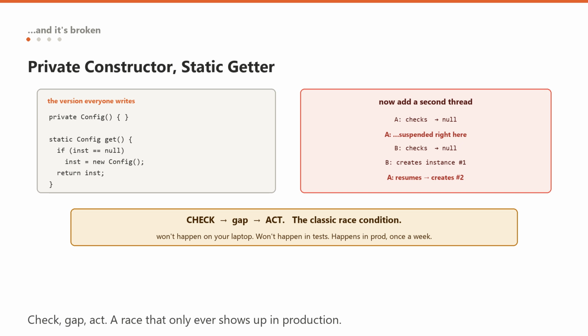And notice what makes this so nasty: it is a race condition, so it will not happen on your laptop, it will not happen in your tests, and it will happen in production under load, intermittently, once a week. This exact bug, check, then act, with a gap in between, is the single most common concurrency bug there is, and singleton is where most engineers meet it for the first time.